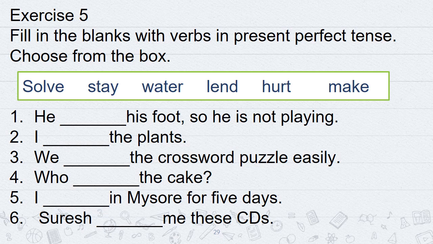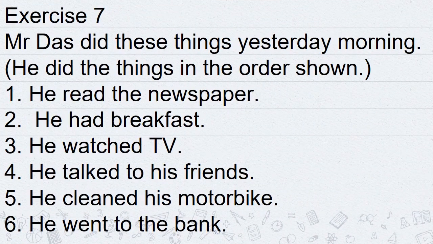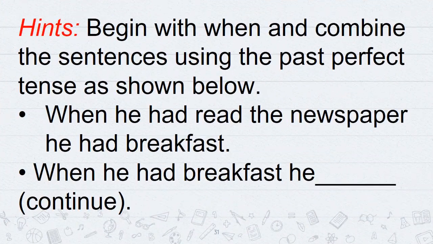Fill in the blanks with the verbs in present perfect tense. Choose from the box. Mr. Das did these things yesterday morning, so he did the things in the order shown. Okay, so you need to do this exercise as well. These are the hints. You can take hints from here.